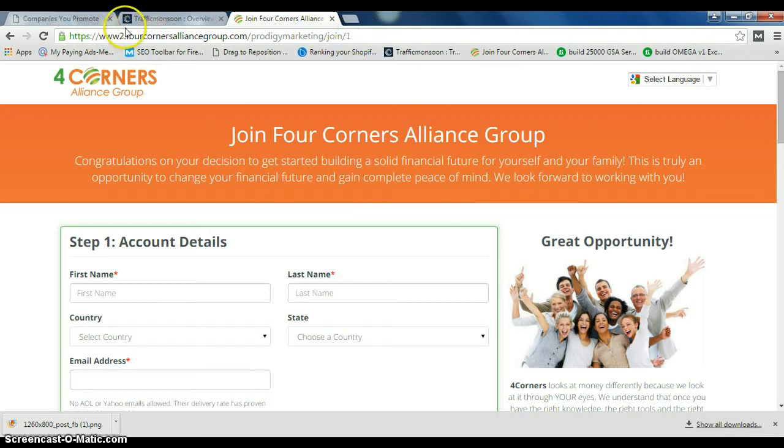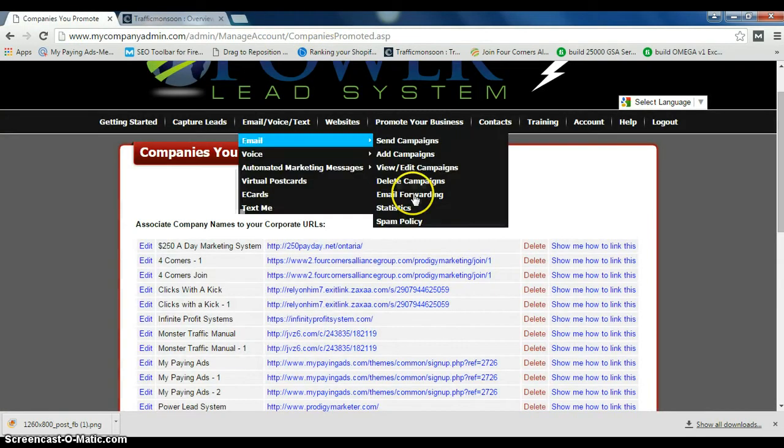You can pause this video and make sure you get this link for www2. Make sure it's https://www2.fourcornersalliancegroup.com/your username for Four Corners/join/1. We're going to use this link.